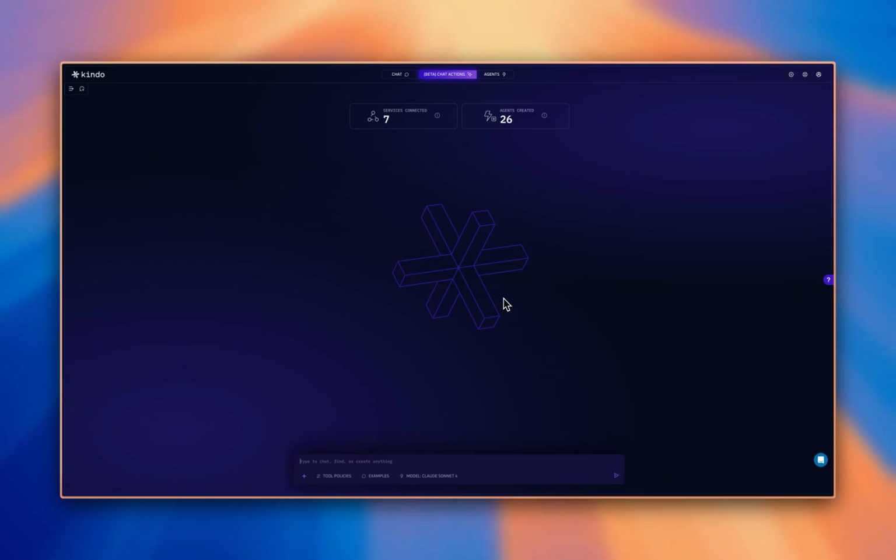I wanted to walk you through the latest advancements of the Kindo product, which we're internally calling Chat Actions. This launch brings a cursor-like experience to the Kindo product. It allows users to access and control many different systems, all through natural language within the Kindo product.